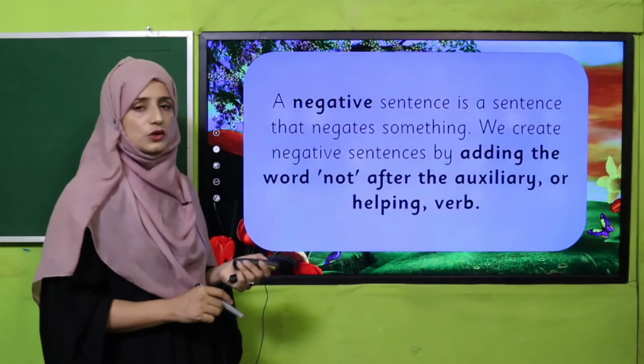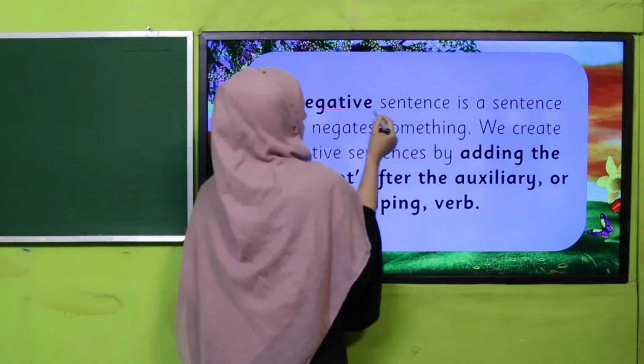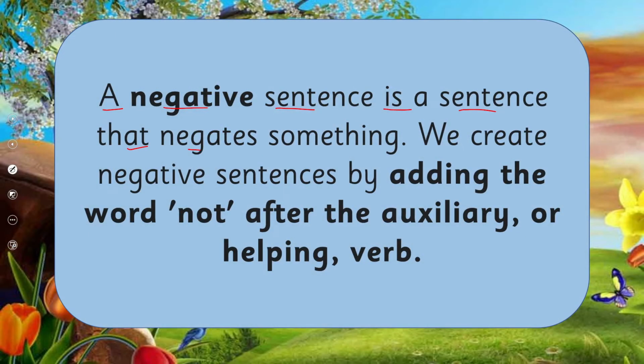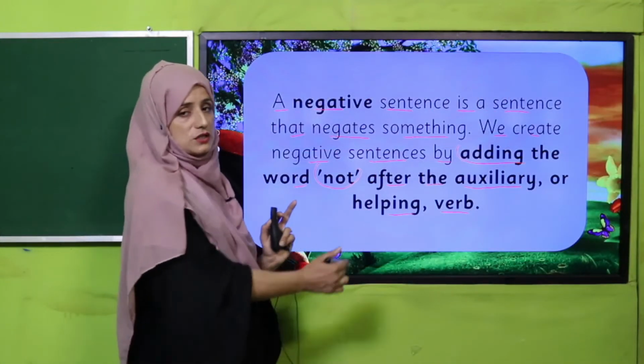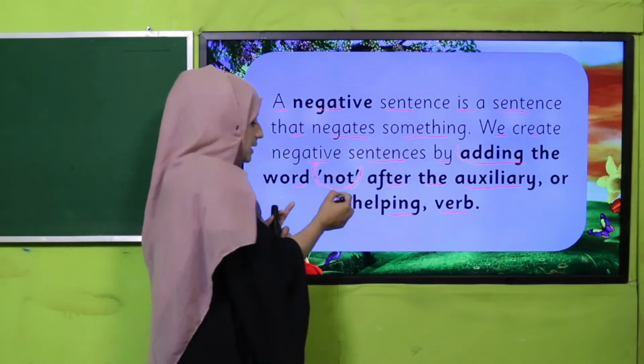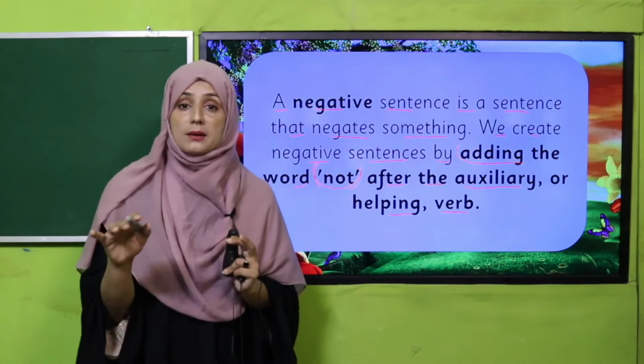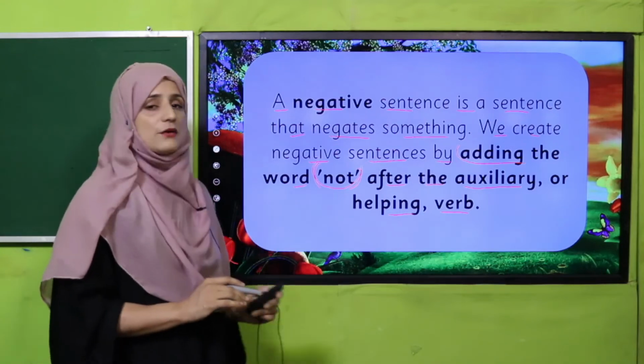So let's see the next structure. What is a negative sentence? A negative sentence is a sentence that negates something. We create negative sentences by adding the word not after the auxiliary or helping verb. Yes, my dear students. A negative sentence always negates something, that is, we say no. When we have to use a negative sentence, we have to add not. The rest of the sentence stays the same as usual. So we just have to add not.